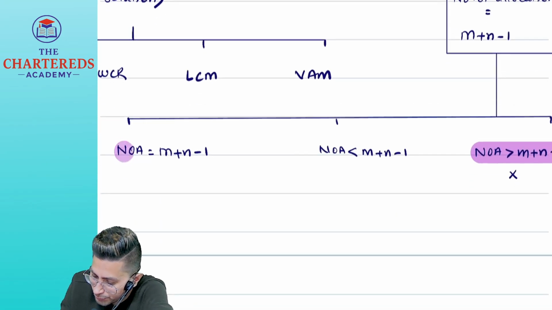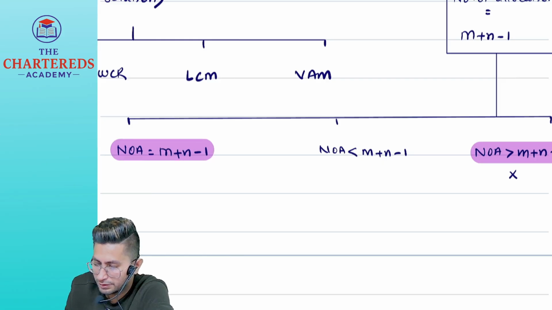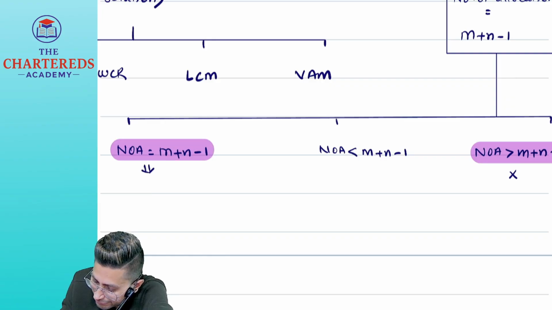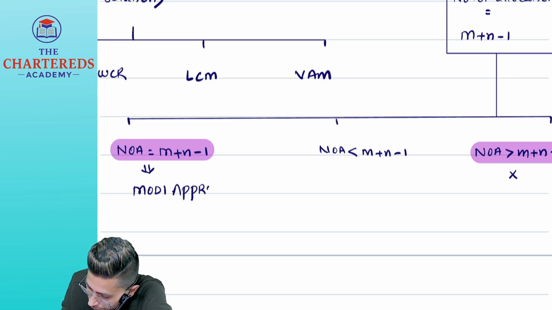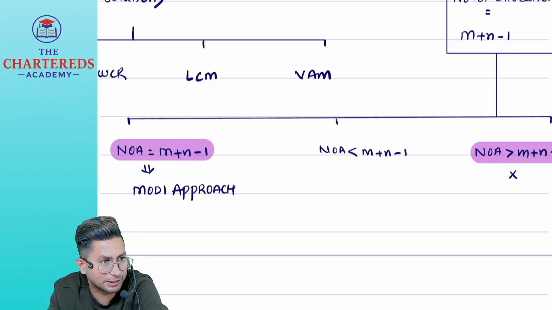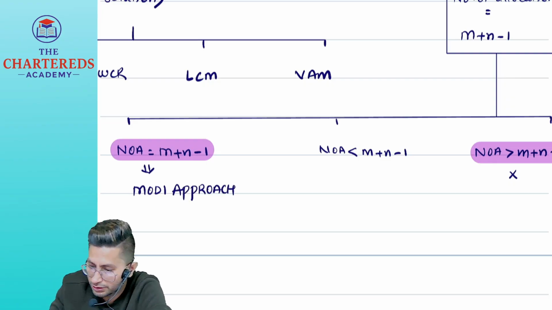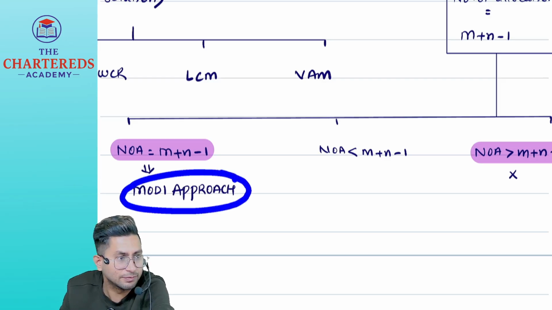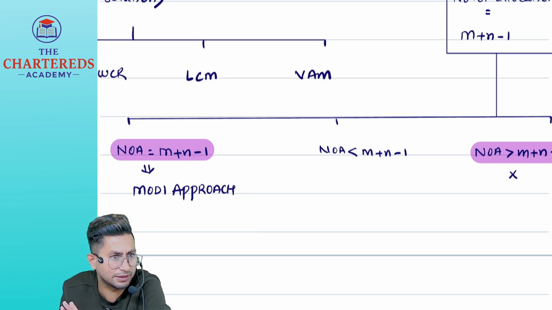Now, if the number of allocations is equal to m plus n minus 1, then directly apply the Modi approach. I told you 2 approaches are there, right? One is stepping stone, the other one is Modi. But in problems we have only the Modi approach. Stepping stone, a little theory we have, nothing much.